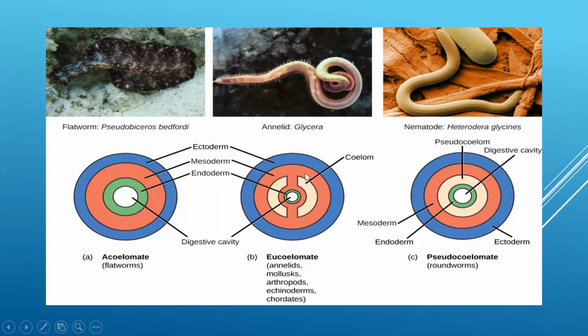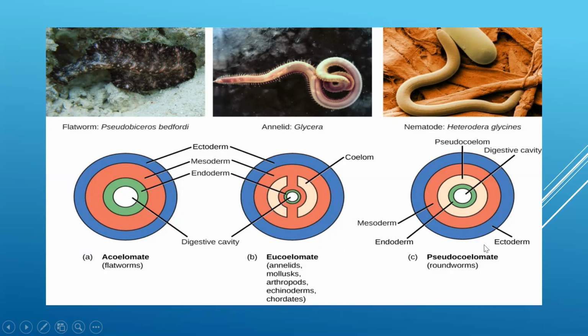This is mesoderm, then the body cavity, then again mesoderm. So the body cavity is lined by mesoderm on both sides. Then there is a green layer, that is the endoderm, and this is the digestive cavity. So children, body cavity and the digestive cavity are different. In the body cavity, all the organs are present.